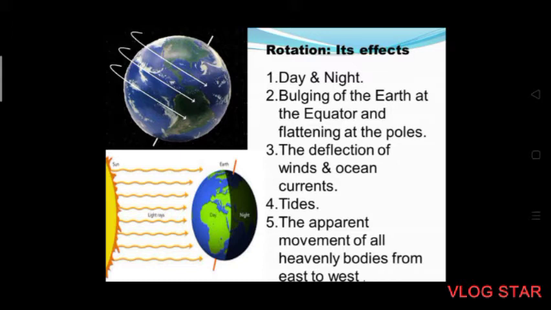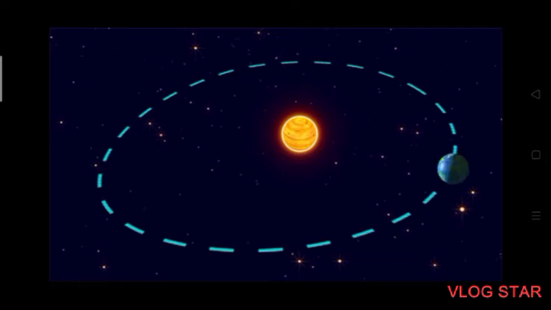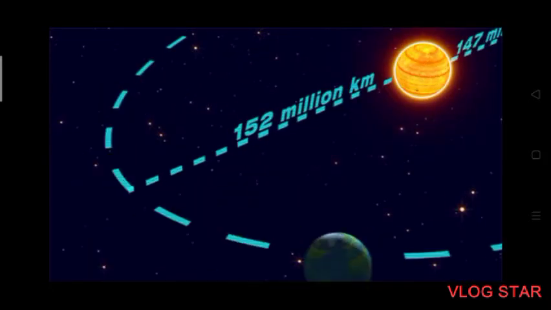Bulging of Earth at the equator and flattening at the poles, tides, and the apparent movement of all heavenly bodies from east to west are the effects of rotation. Coming to revolution, the movement of Earth around the sun is called revolution.